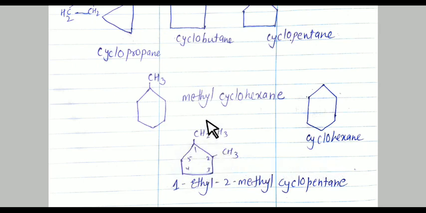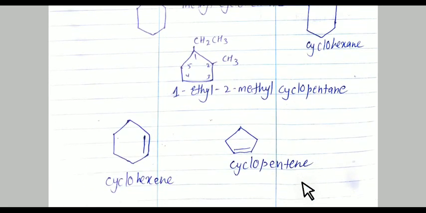1 number containing ethyl, second number containing methyl. So it is 1 ethyl, 2 methyl, cyclopentane. See here, 1 double bond is there, means it is from alkene family.